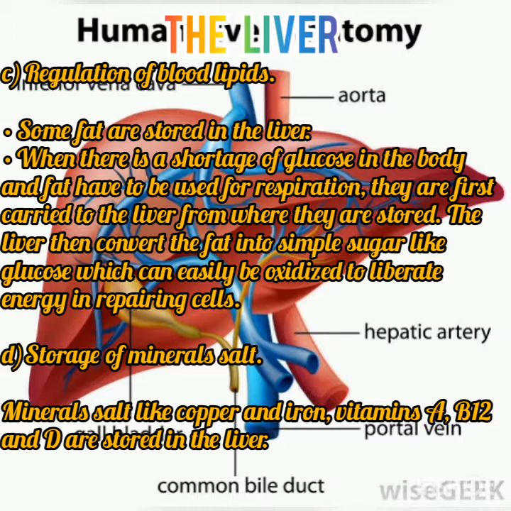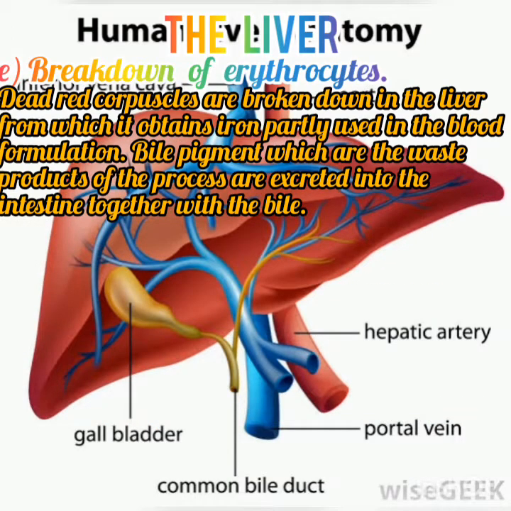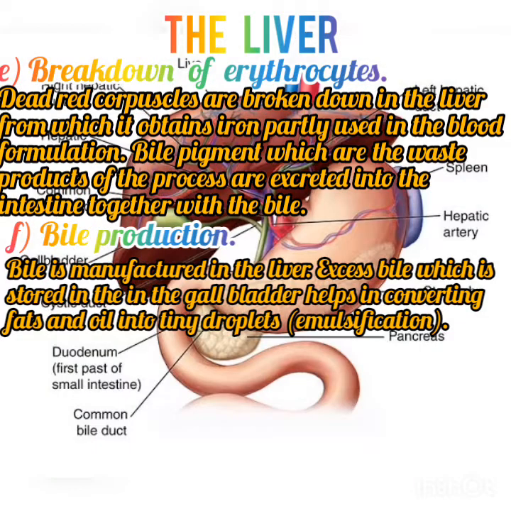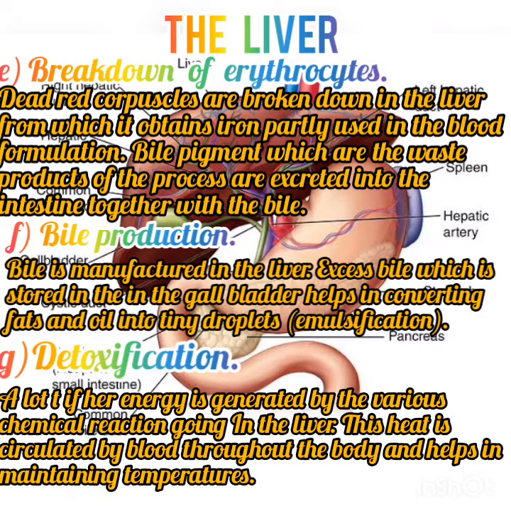Number 4 function of the liver is the storage of mineral salts. Mineral salts like copper and iron, and vitamin A, vitamin B12, and vitamin D are stored in the liver. The fifth function of the liver in the regulation of the internal environment of the body is the breakdown of red blood cells. Dead red corpuscles are broken down in the liver, from which it obtains iron partly used in blood formation. Bile pigments, which are waste products of the process, are excreted into the intestine together with the bile.